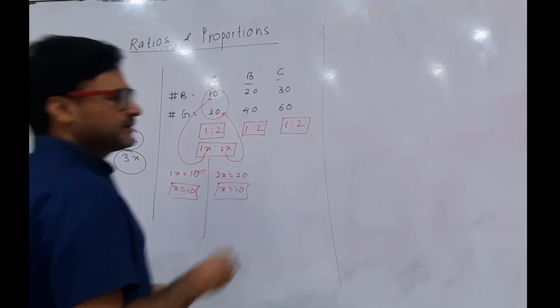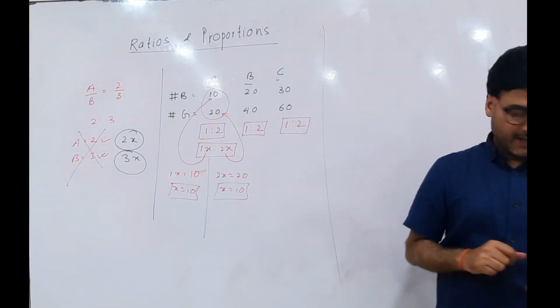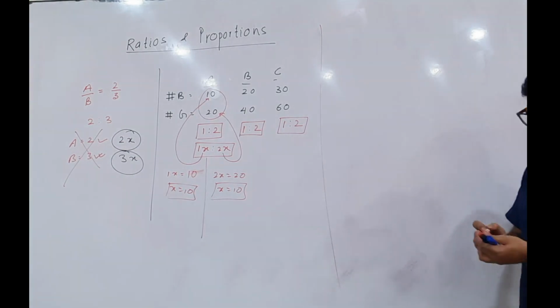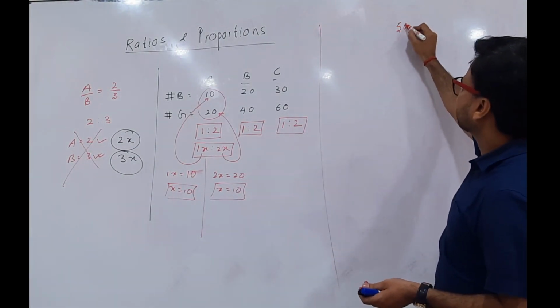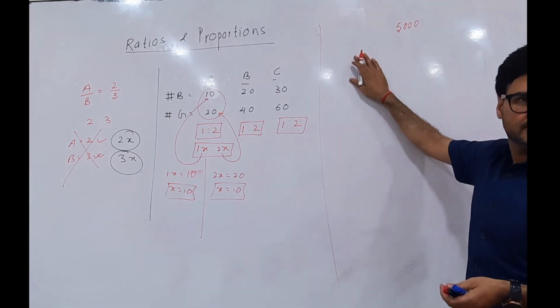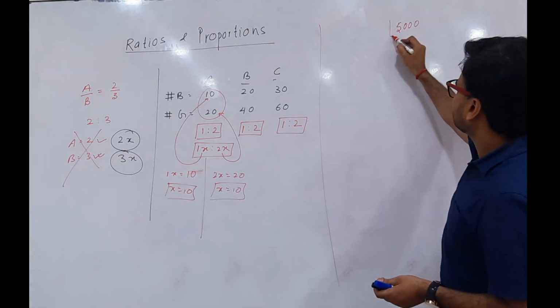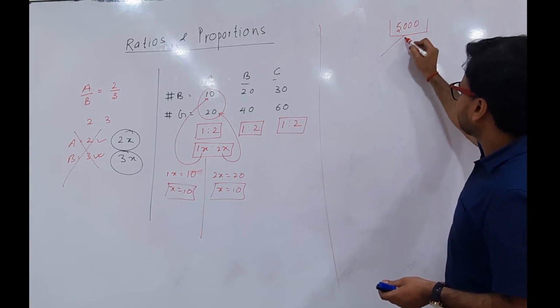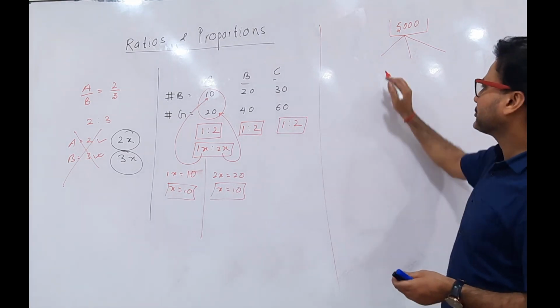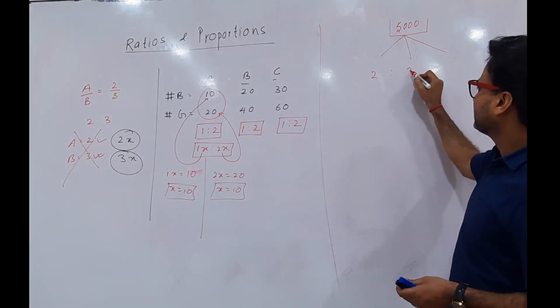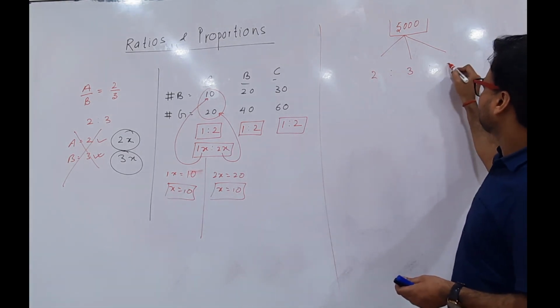Yes, one more important point in ratio. Let's say I have an amount of 5,000, and the 5,000 has to be distributed among 3 members in the ratio 2:3:5.